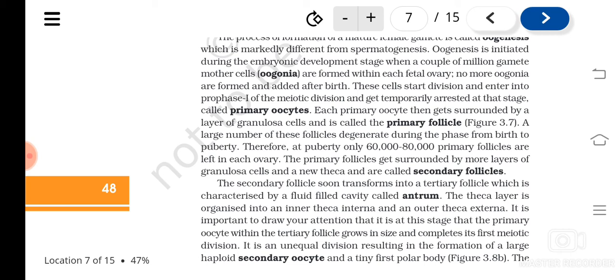Now secondary follicles will change into what? Tertiary follicle. What is the speciality of the tertiary follicle? It will have a fluid filled cavity, known as the antrum. And the theca layer will get arranged into two layers. What are they? Inner theca interna and outer theca externa. And now what will happen to the primary oocyte? That grows in size and completes its first meiotic division, producing how many cells? Two cells.